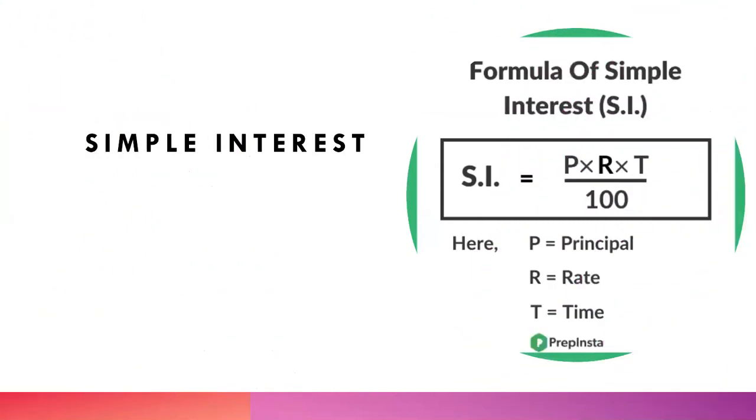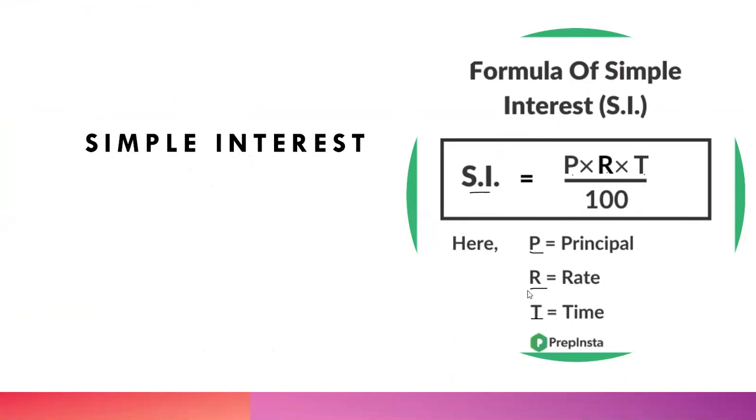Now, what is the formula for simple interest? The formula for simple interest, in short SI, is P into R into T, where P is principal, R is rate, and T is time. Now, there is a big confusion. In some cases, the formula told in schools is P into R into T. And in some places it is told as P into R into T upon 100. First of all, both the formulas are the same.